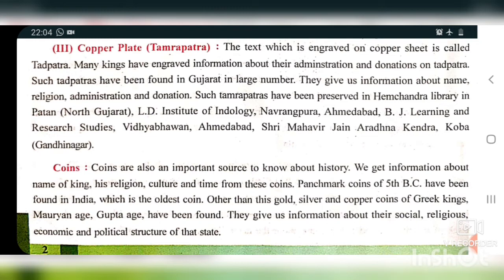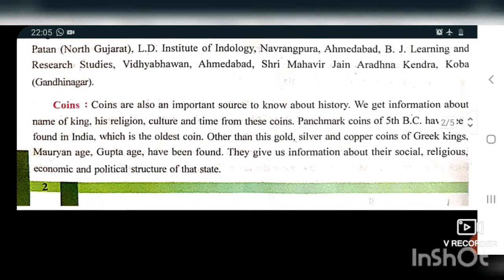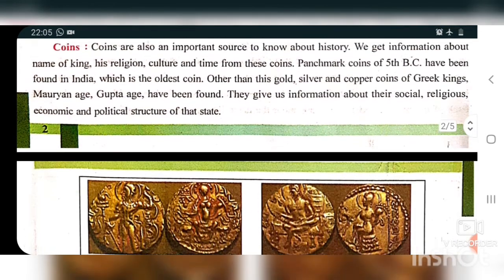If you are going to Ahmedabad, there in learning and research study, that is Vidya Bhavan, you can find this. Then Shri Mahavir Jain Aradhana Kendra, Koba. So if you are going to Gandhinagar, you can also find this type of materials. Now we talk about the coins.